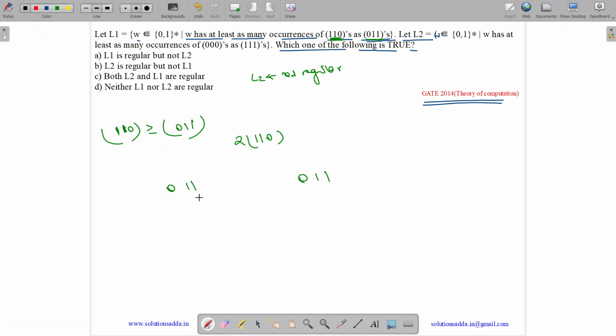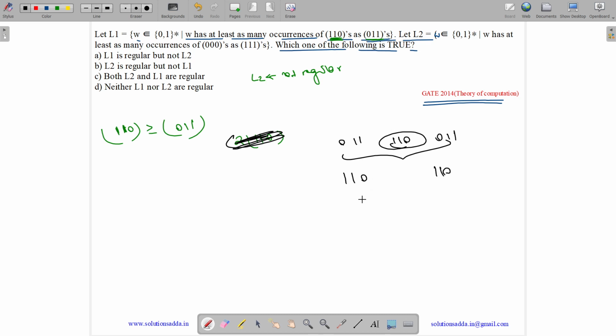See, if you put null over here, still you will have 110. If you put a 0 over here, still you will have 110. If you put a 1 over here, you will still have 110. So whatever you put, you will still have 110. So you can't have two 011s. If you have two 011s, then there will definitely be a 110 in this entire thing, whatever may come in between. If you have two 110s, then definitely it will have a 011 in between. Now let us see one more thing.